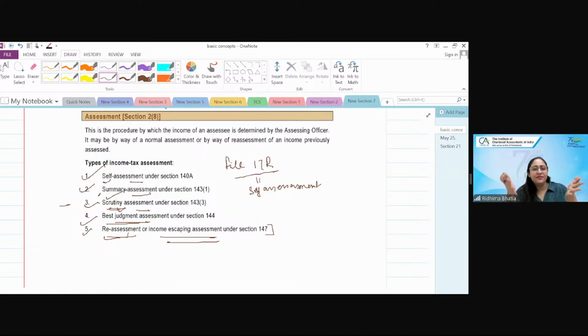But this is just a 5-7 minute summary. To tell you in detail, this chapter holds a lot of importance. Assessment procedure, which ma'am told you, covers everything in detail: timelines, process, etc. That is very, very interesting and very, very important also. But for you, at this stage, what is assessment? Computing and determining the income and the tax on it. Sorted?